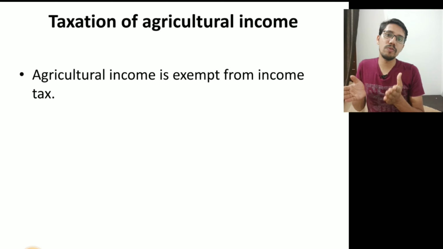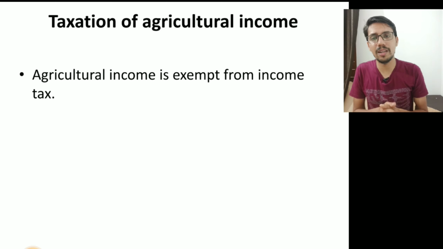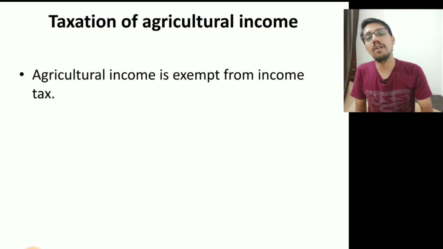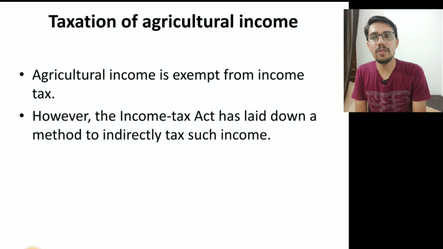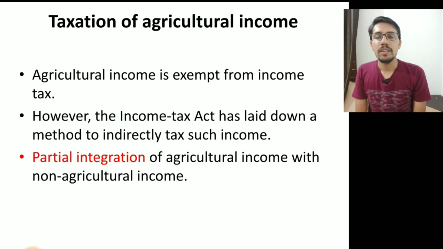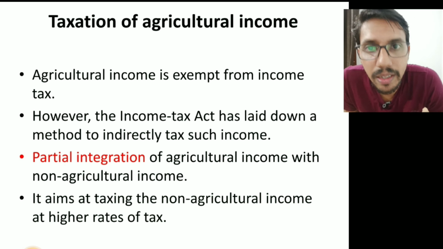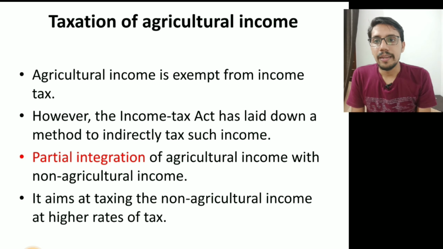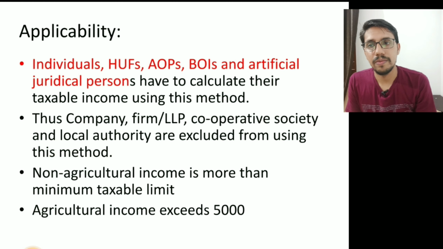Of course, agricultural income will be excluded, but you have to pay a higher rate of taxes for other non-agricultural income. That is called partial integration. However, the Income Tax Act has laid down a method to indirectly tax such income, the partial integration of agricultural income with the non-agricultural income. This is the point that I already told you. It aims at taxing non-agricultural income at a higher rate.